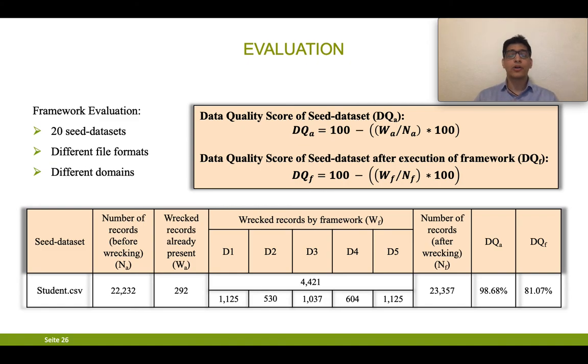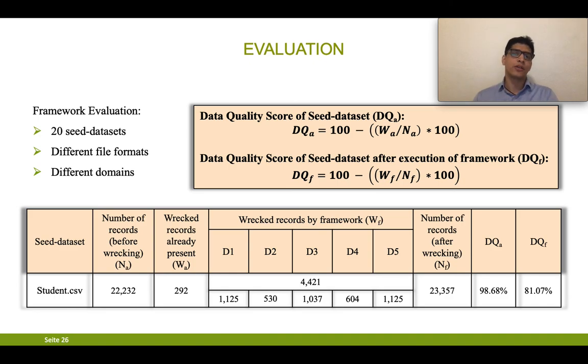DQA is the data quality score before passing it to the framework, and DQF is the data quality score after passing through the framework. DQA is 98.68%. That means 98.68% of the data was clean in that data set. And DQF is the data quality of that data set after passing through the framework.